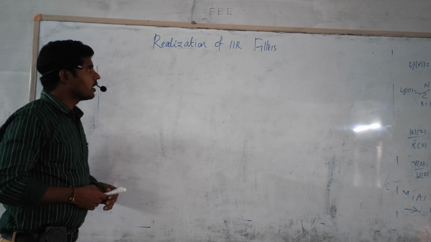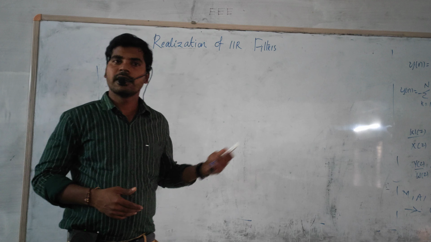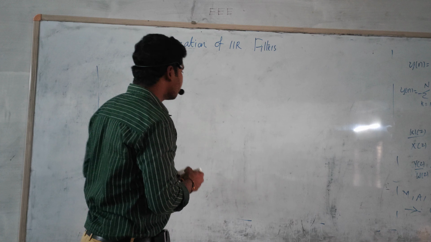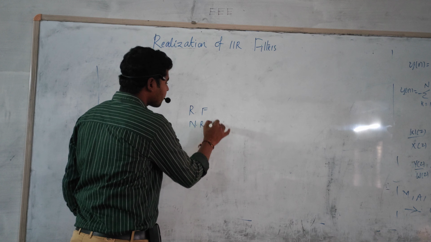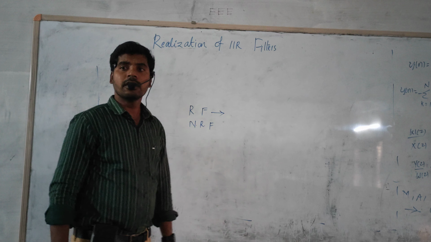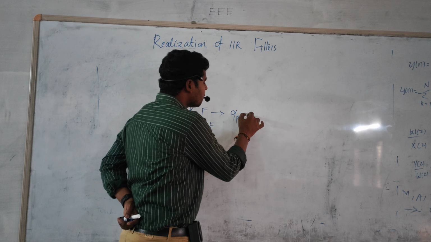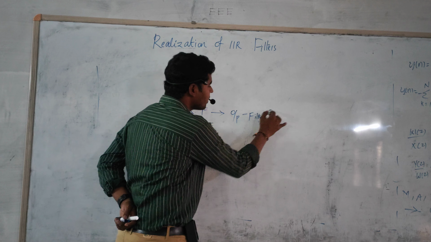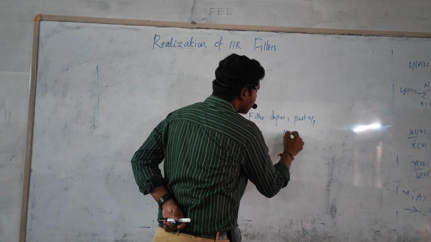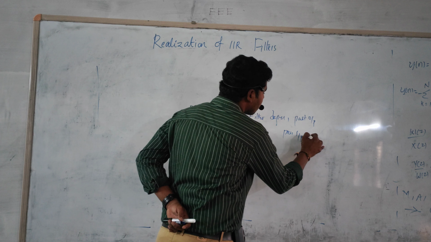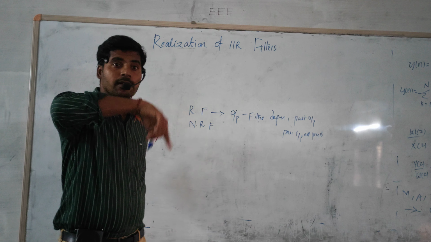In filter realization, the realization of filters is of two types: recursive filters and non-recursive filters. Recursive filter means that the output of the filter depends on the past output, present input and past input also. That is what is recursive, and it's like a loop format.